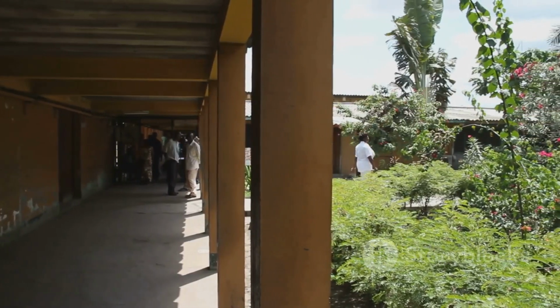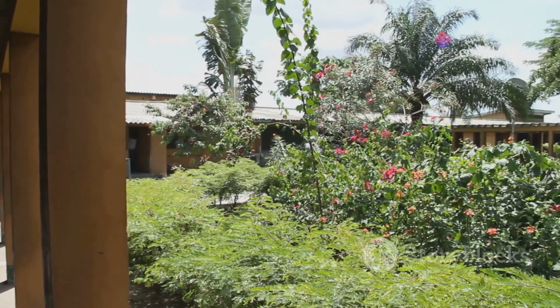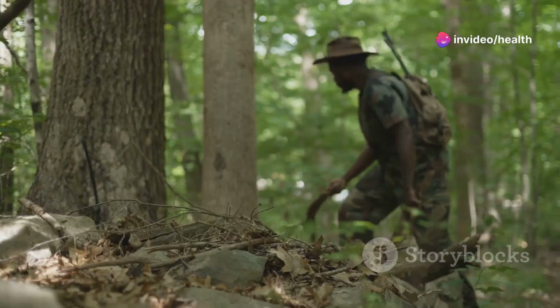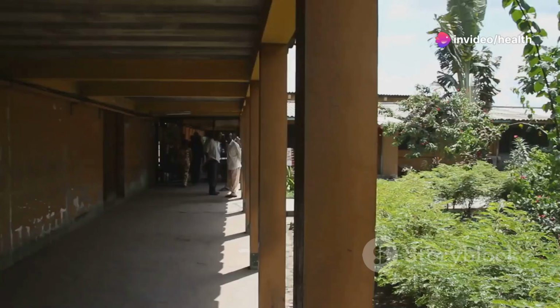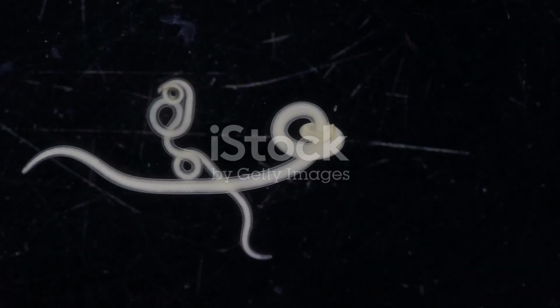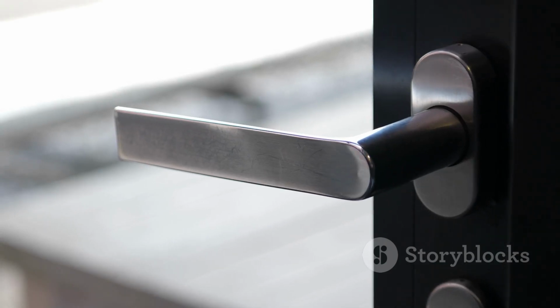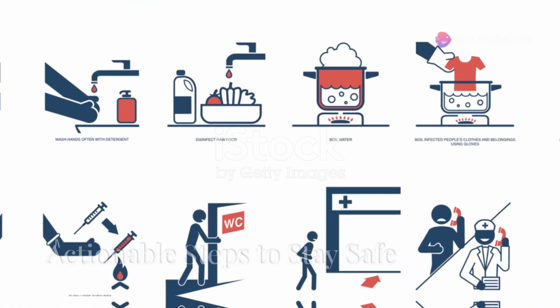People who live in or travel to areas where Ebola outbreaks are occurring are also at increased risk. Certain behaviors, such as hunting and eating wild animals, can also increase the risk of Ebola virus infection. It is important to note that Ebola is not spread through casual contact, such as being in the same room with someone who is sick.